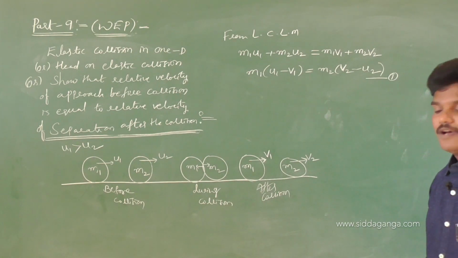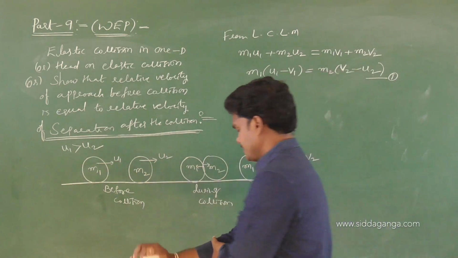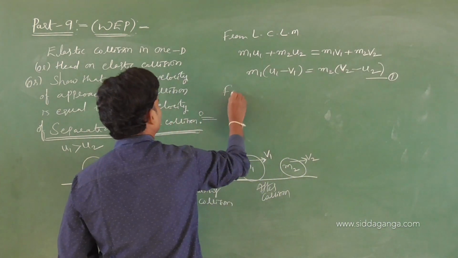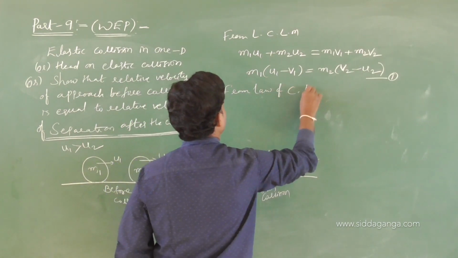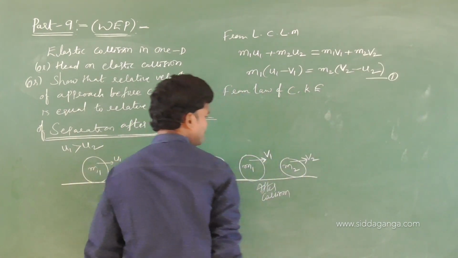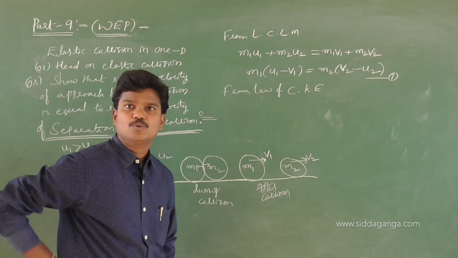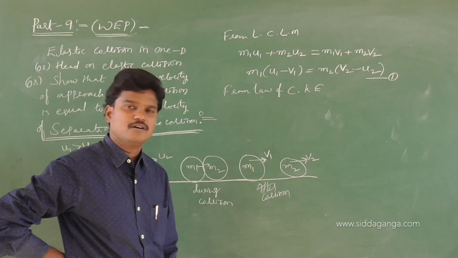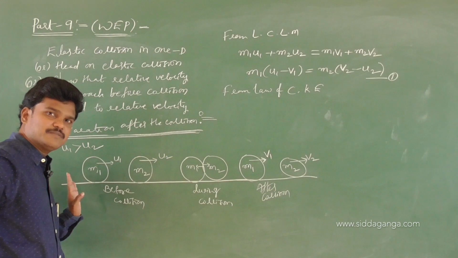Okay, and tell me what is the other principle? Conservation of kinetic energy. So from the law of conservation of kinetic energy, total kinetic energy of the particles before collision is equivalent to total kinetic energy of the particles after the collision. What is the total kinetic energy before collision?